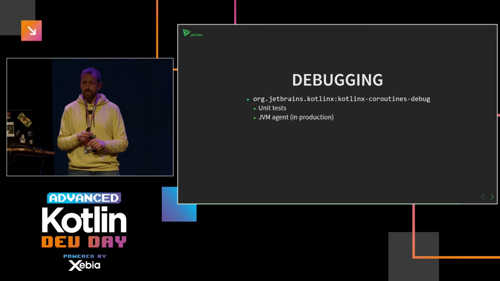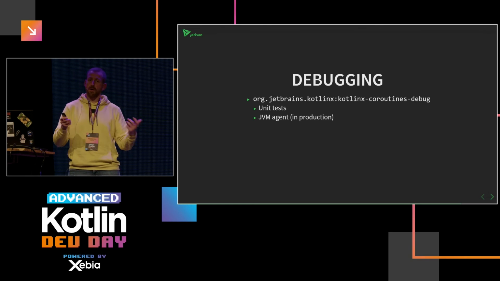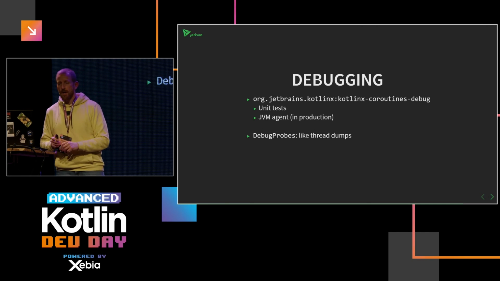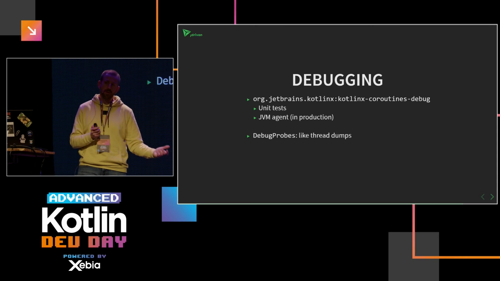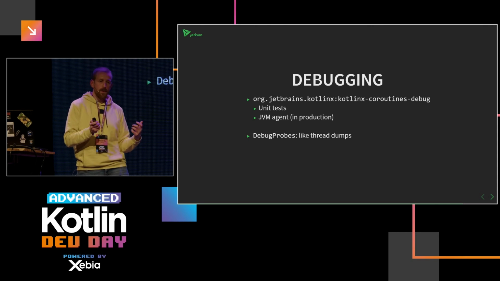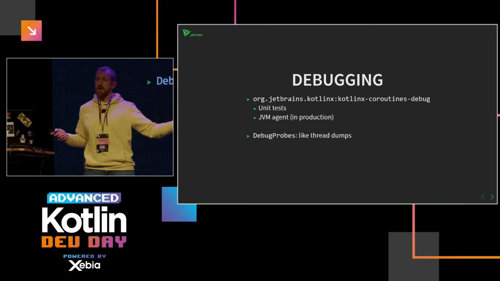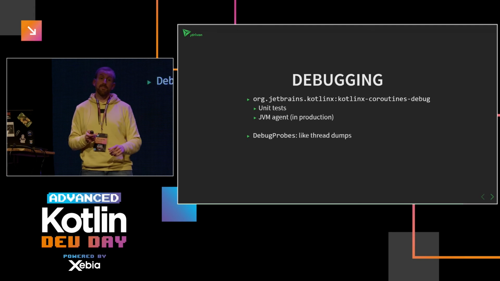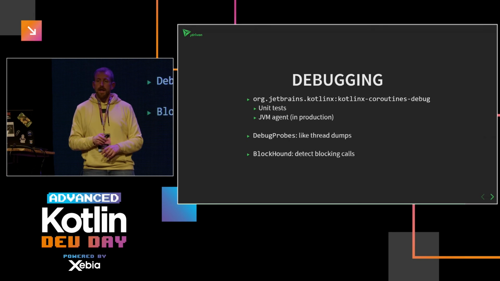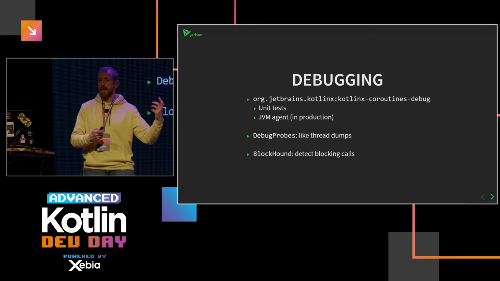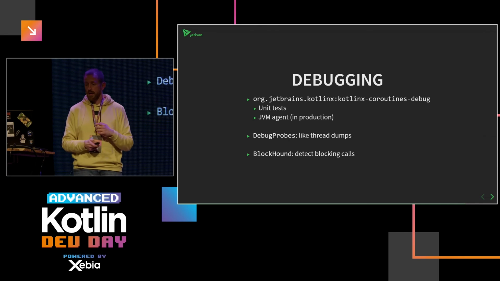So they don't have to use the full delay. But in case you're debugging a running application, you just want to see how things work, you can use this library. And it has a thing called debug probes, which basically work like thread dumps. So you can, at any moment in time, decide, okay, I want to see which coroutines are running at the moment, which are created, in which state are they, and it's very, very convenient. And they have a thing called BlockHound, which detects if you're making blocking calls inside the coroutine context that should not be blocking.